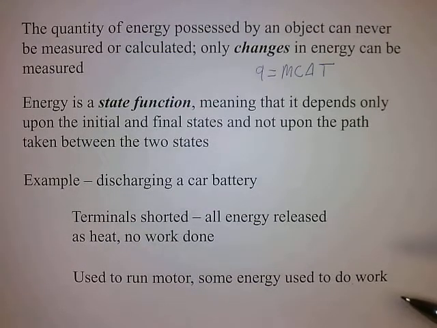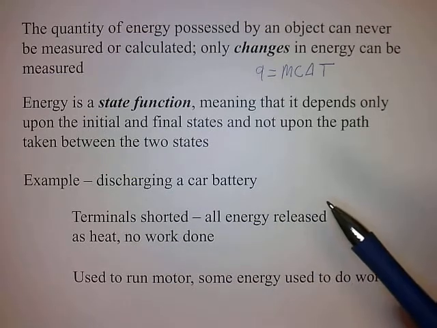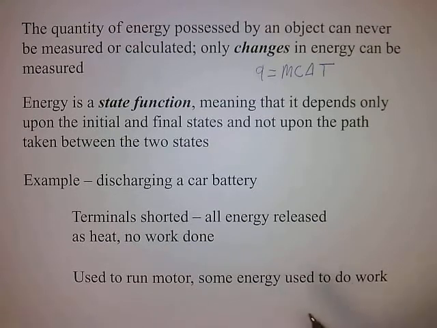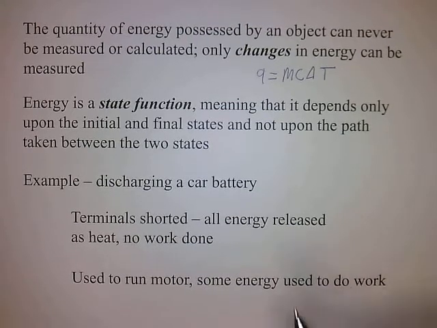In between these two extremes, you would have an infinite number of possible pathways. Like I said, no motor is 100% efficient. The motor is going to get hot. Some of your energy is going to be released as heat. So you could have 10% of your energy released as heat, or 20% or 30%.